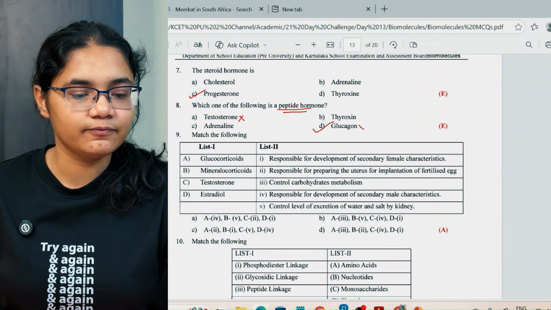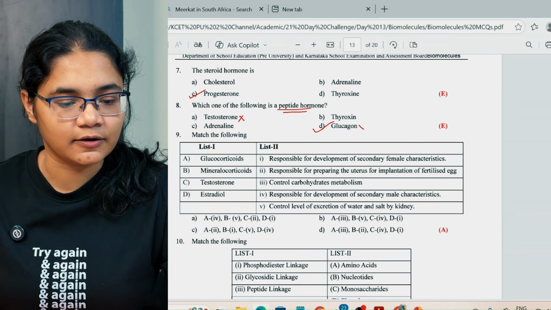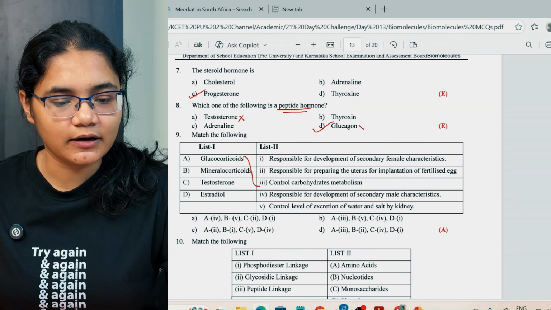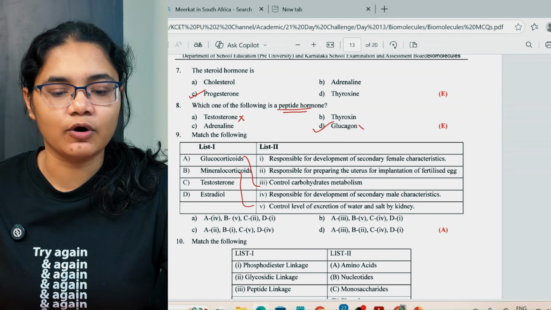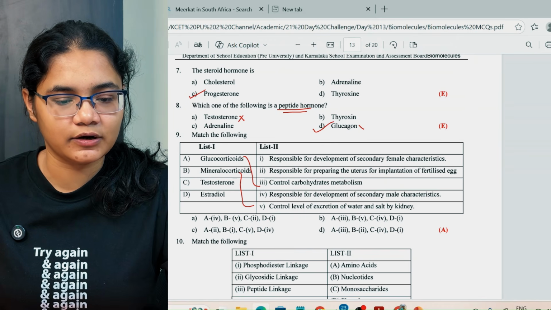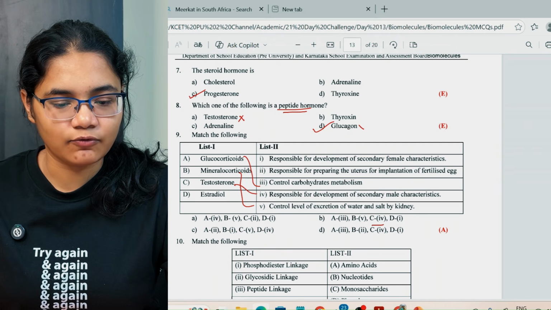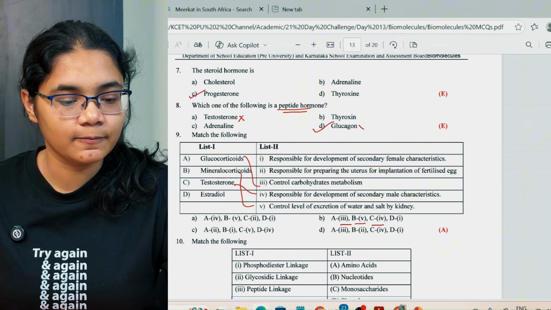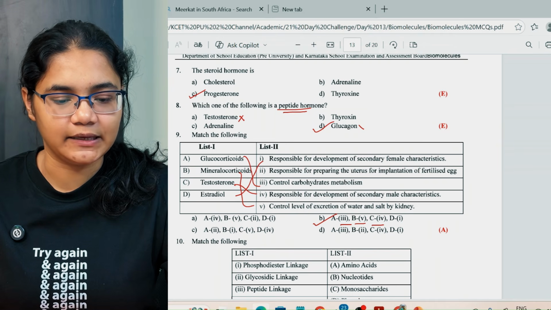Next, we have glucocorticoids. What is the function of that? Glucocorticoids are responsible for carbohydrate metabolism. Mineralocorticoids are responsible for the level of water and salt by the kidney. Testosterone is responsible for male characteristics. So it has to be 4A, 3B, 5C, and D, estradiol is responsible for this one, right? So that is your option number B.